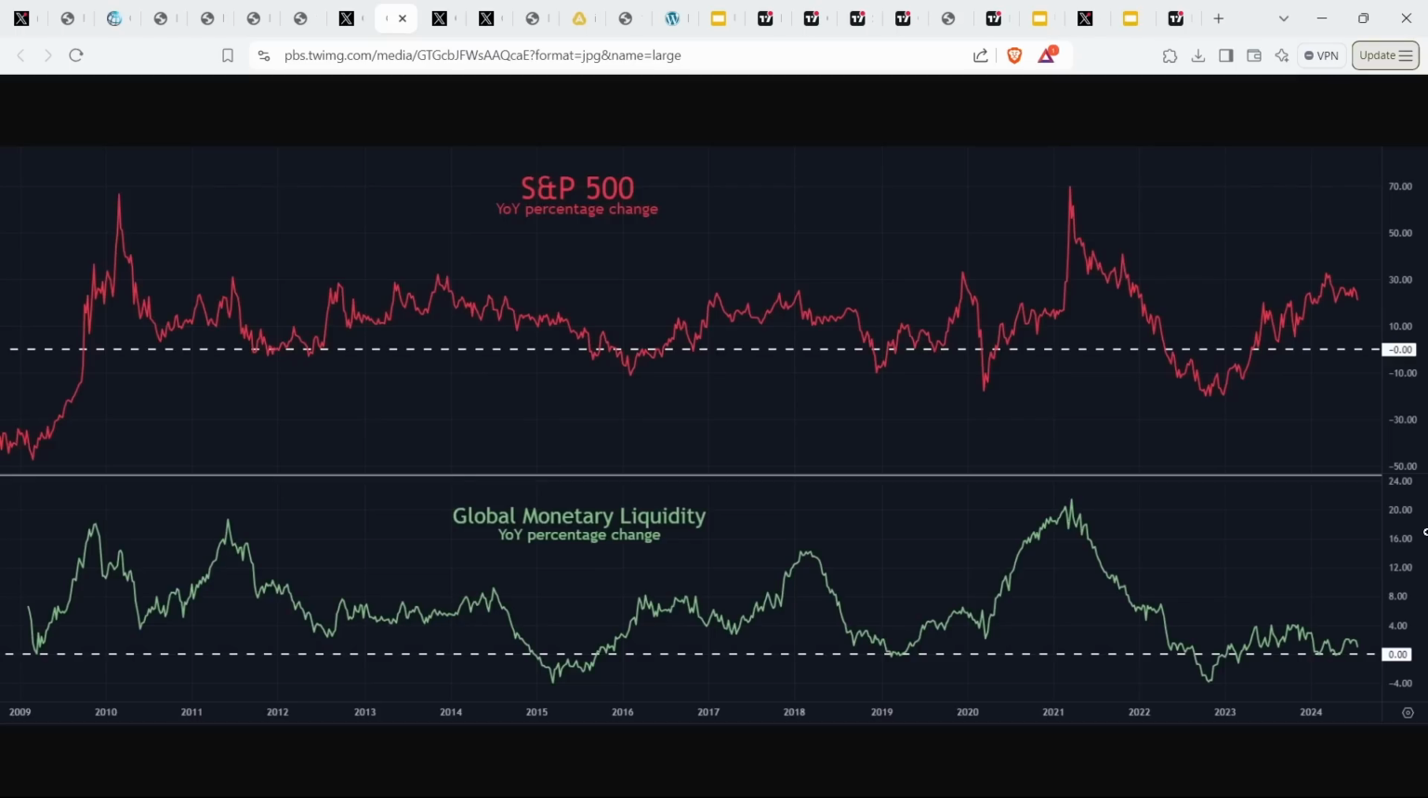And so because liquidity and increased lending and also growth in M2 is essentially monetary debasement and essentially a form of money printing, this means that global liquidity is also a huge driver of assets. So this is the S&P 500 year-on-year percentage change versus the global monetary liquidity year-on-year percentage change. And you can see that generally when you get a spike in global monetary liquidity, you also get a corresponding spike in the year-on-year percentage change in the S&P 500.